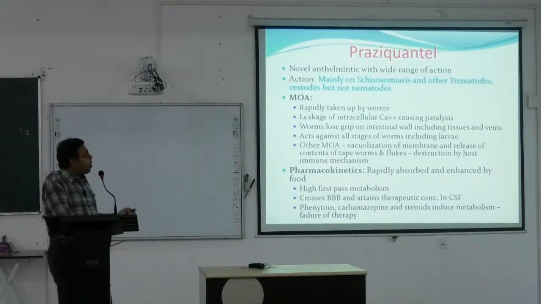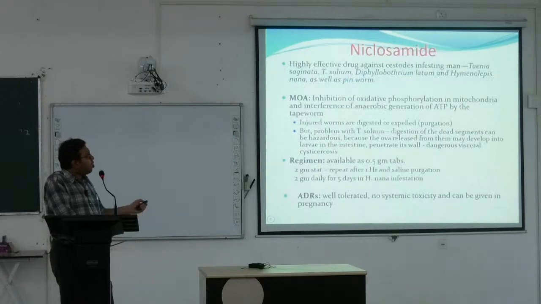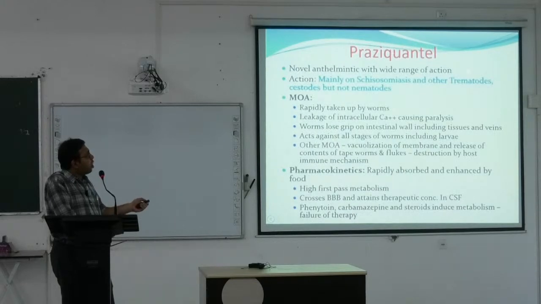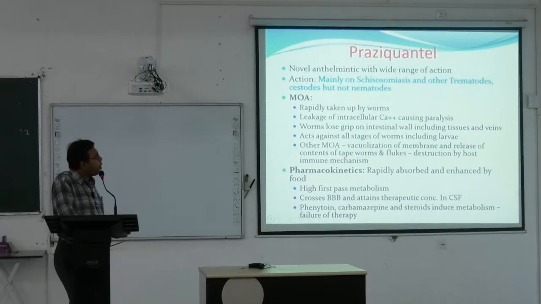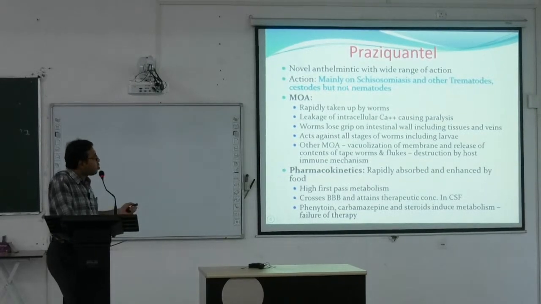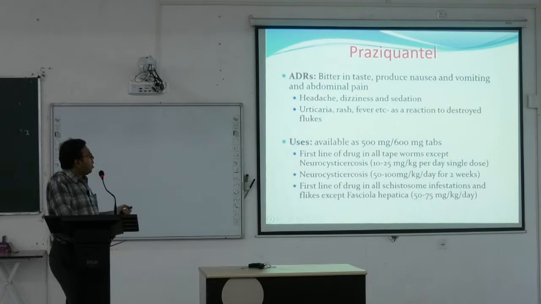Praziquantel is another novel anthelmintic. It mainly acts on schistosomiasis and other trematodes. So niclosamide, remember, acts on the cestodes, and praziquantel acts on the trematodes and cestodes, but not any nematodes. They are rapidly taken up by the worms. Again, they cause paralysis; different types of paralysis occur. Similar type, details are not required, and they are also rapidly absorbed. So praziquantel mainly acts against schistosomiasis and other trematodes, and some cases of cestodes, but not any nematodes.